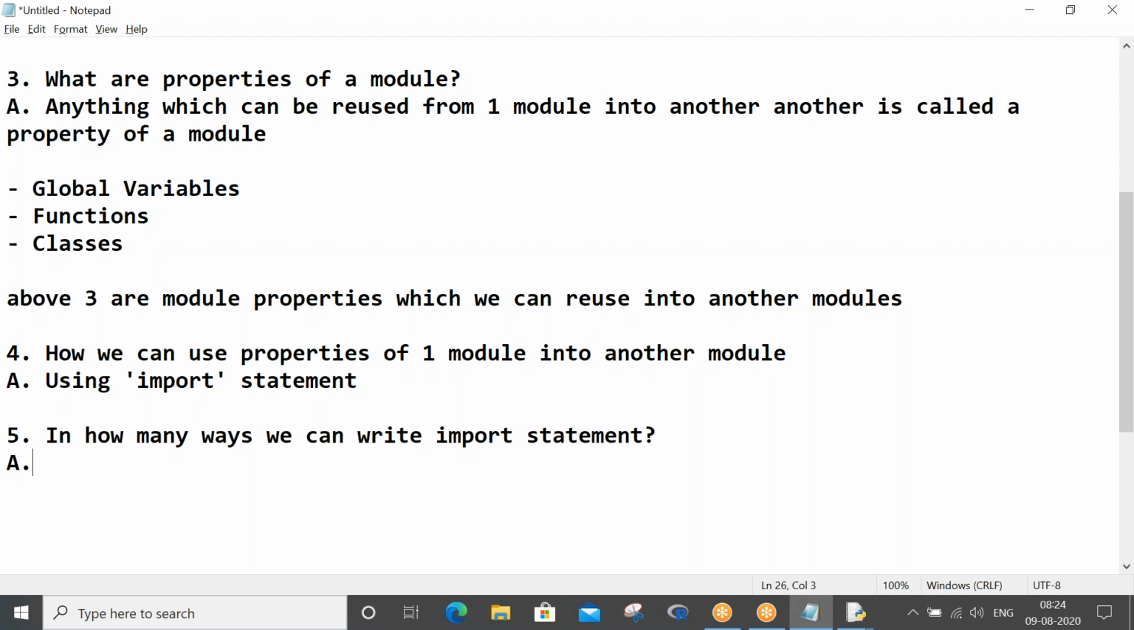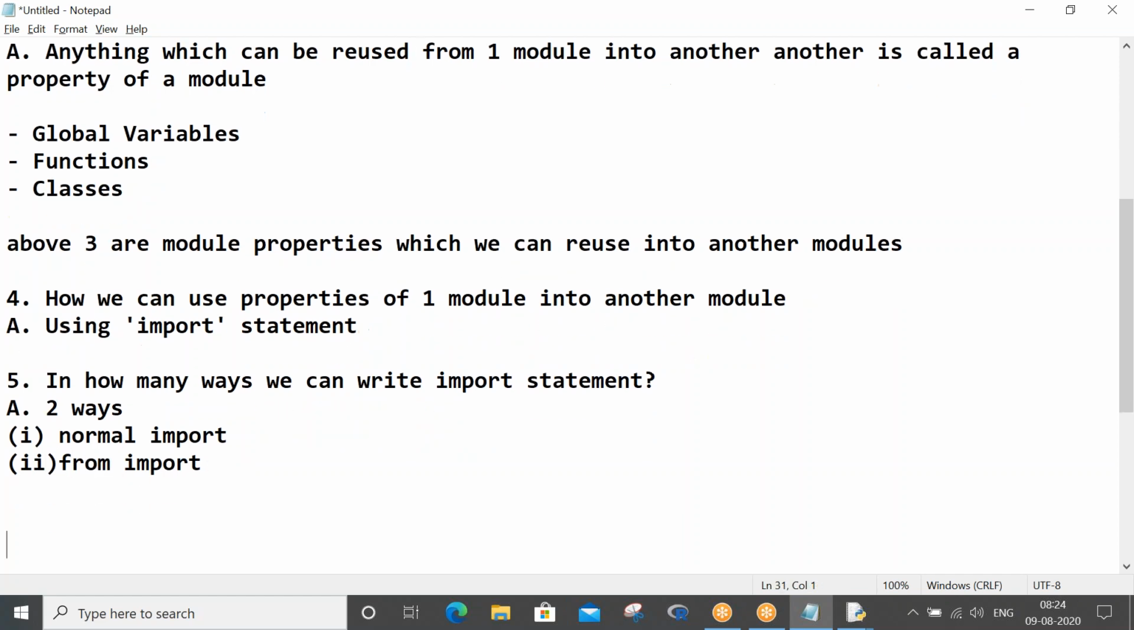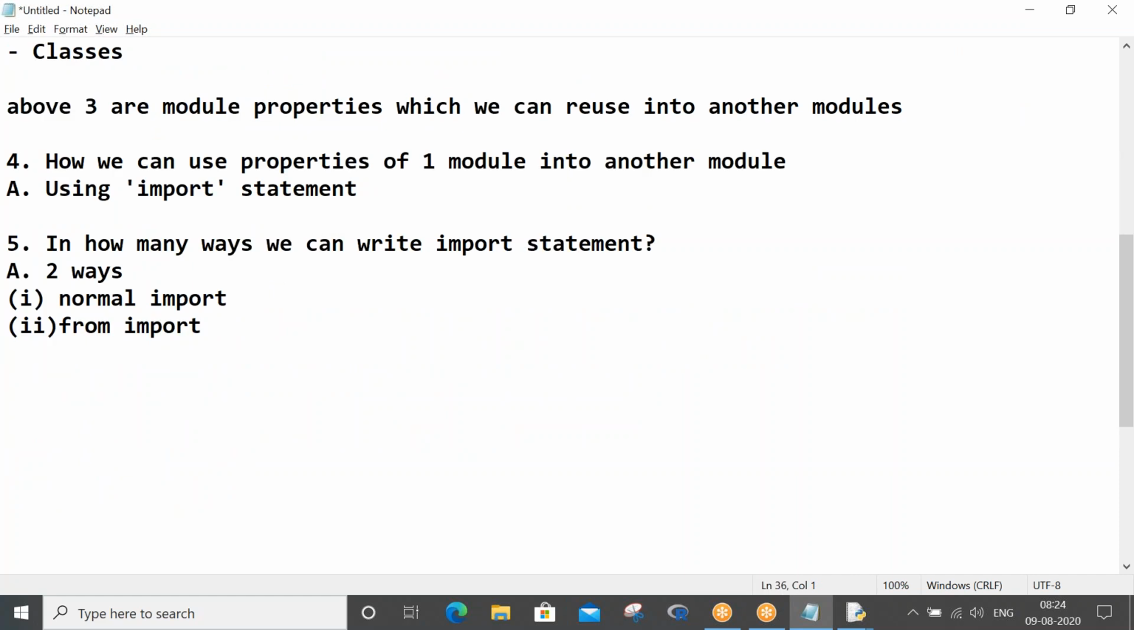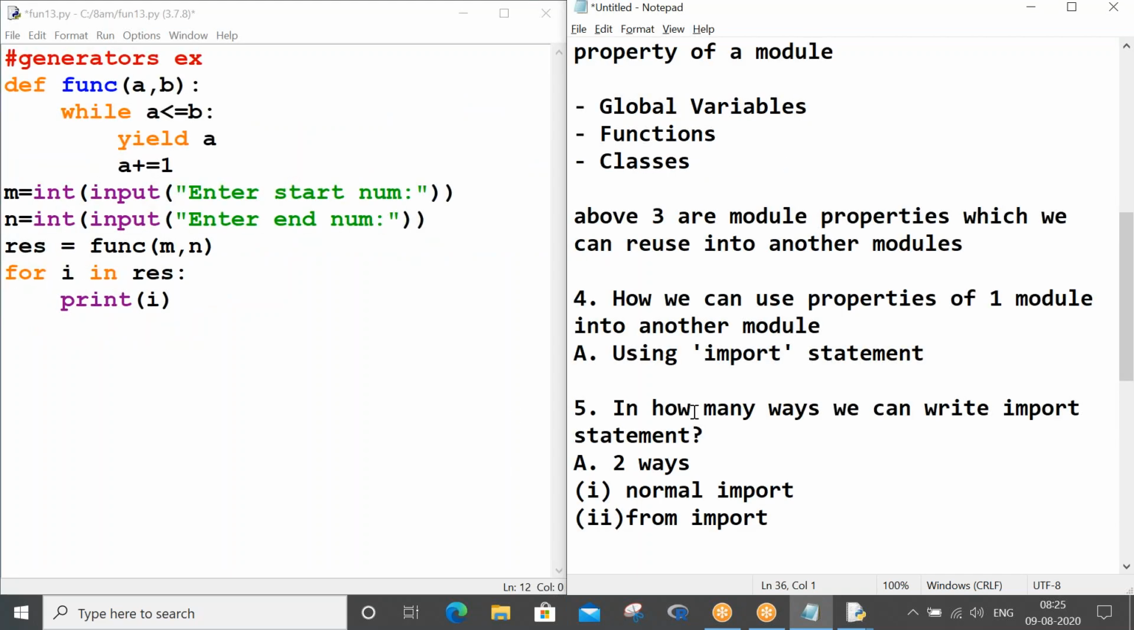In how many ways can we write an import statement? Two ways. One is normal import, and the second one is from import. Now let me go ahead and show the importance of modules in a program. So you guys just start taking these notes.